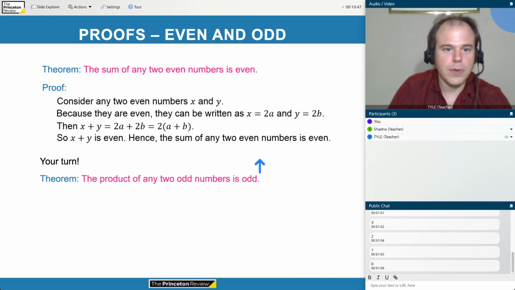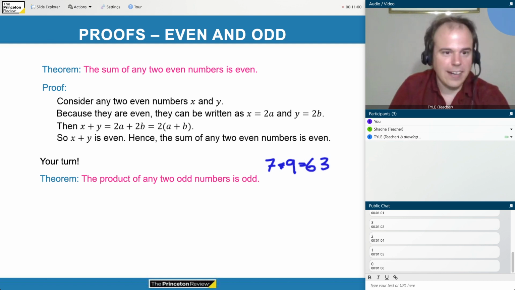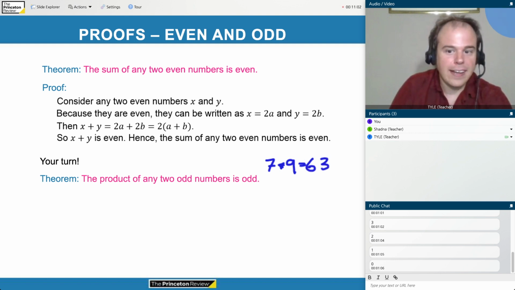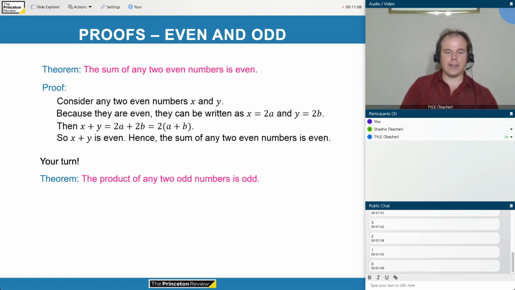We know from doing examples that when we multiply two odd numbers, we get something odd, right? If I multiply 7 times 9, I get 63, which is odd. Any pair that I try, I always get something odd, but prove that it's true for all odd numbers. I'll give you a minute to work on it.